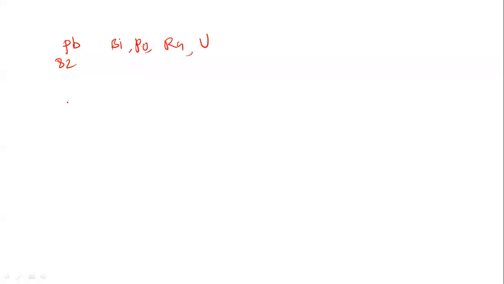These elements emit radiations and spontaneous disintegration takes place. Spontaneous disintegration takes place from the nucleus because it is a nuclear phenomenon. So from the nucleus of the atom, the radiations are emitted, and those radiations affect the photographic plate. Or the radiations directly penetrate through the material, whatever material we are using here.